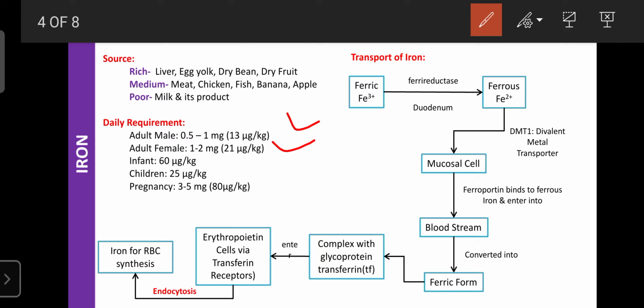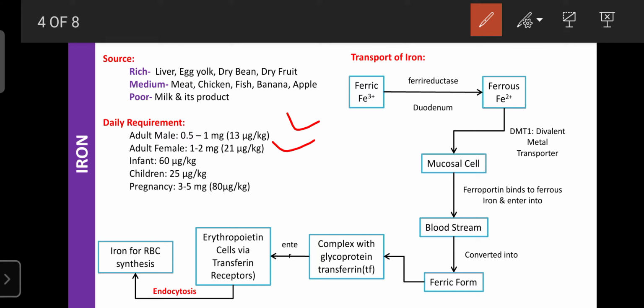All of that depends upon proteins, lipids, and cholesterol. The synthesis of protein, lipid, and cholesterol in our body mainly depends upon oxygen, and oxygen can be supplied only by the RBC. RBC contains hemoglobin, and hemoglobin synthesis mainly depends upon iron. That's why infants require 60 microgram per kg due to the developmental stage. Similarly, children require 25 microgram per kg.